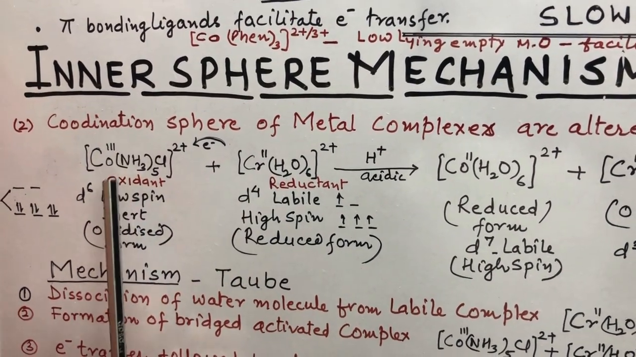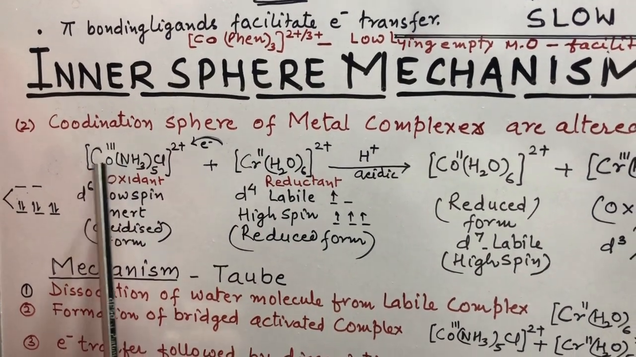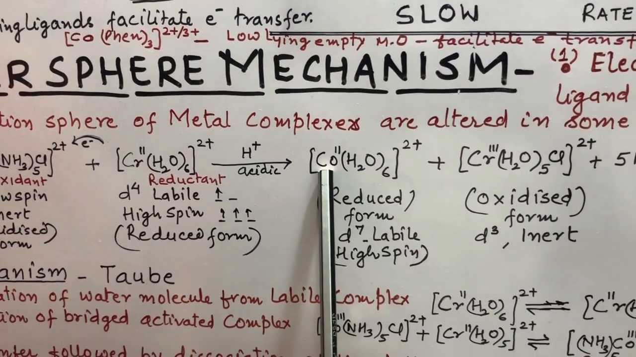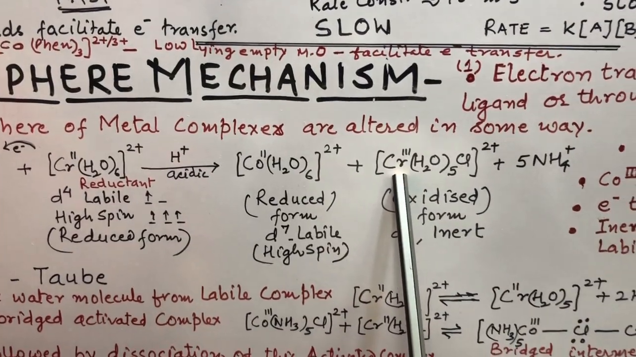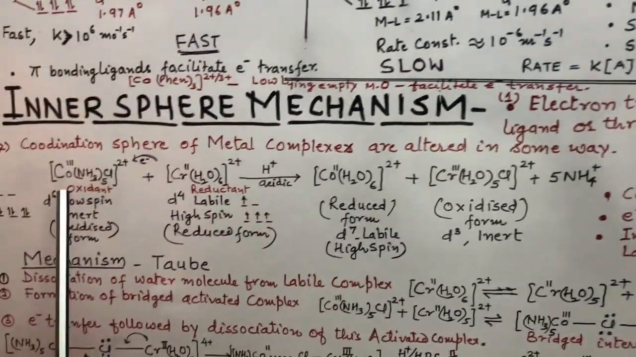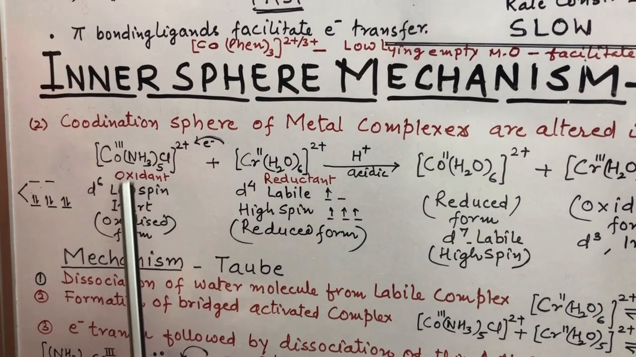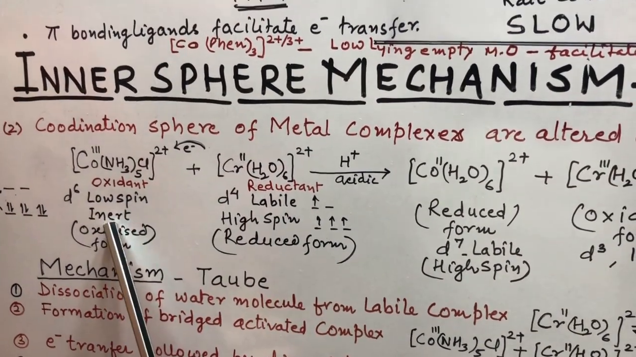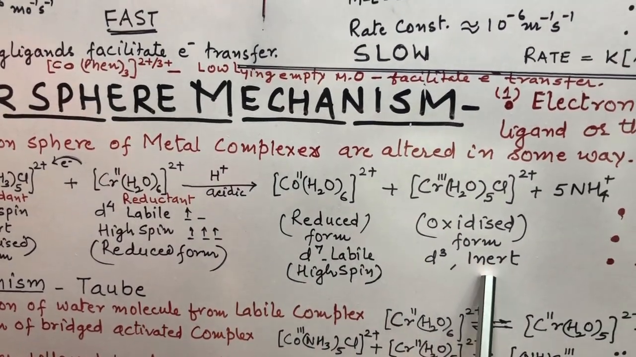This is an oxidant because it oxidizes, and it is a reductant as it reduces. This oxidant is reduced: in this complex, cobalt is converting into the +2 oxidation state, and chromium is converting into the +3 oxidation state, and this is the final reaction we are observing. Now let's see here, it is a d6 complex, low spin complex, it is an inert complex, and this is a labile complex, while this complex is converting into a labile complex and this complex is converting into an inert complex.